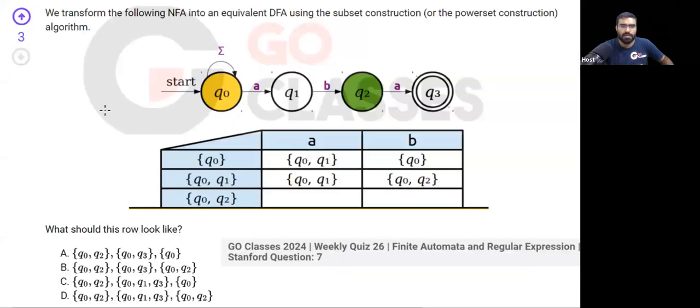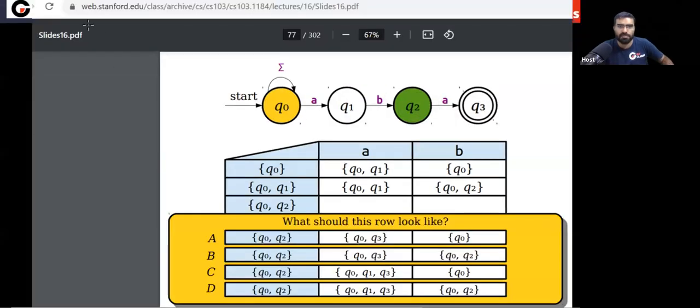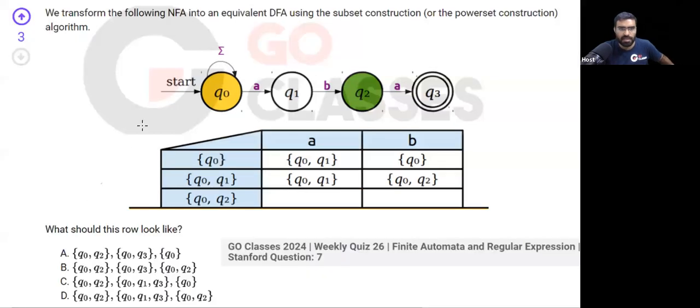Now let's see this question, question number 7 in this weekly quiz 26. This question is also taken from Stanford. Let's see what this question is asking. The question says we transform the following NFA to an equivalent DFA using the subset construction. This NFA is given to you, and we are converting it to an equivalent DFA using the subset construction, the power set construction algorithm.